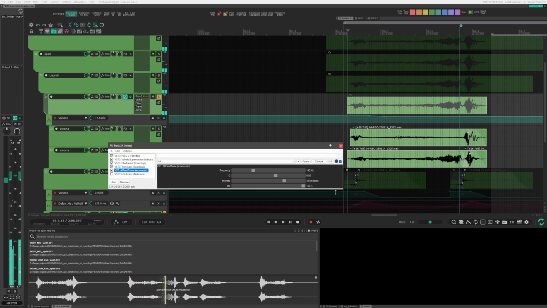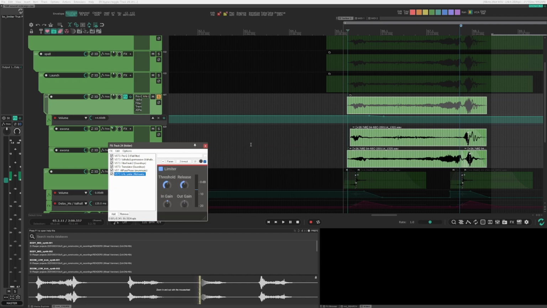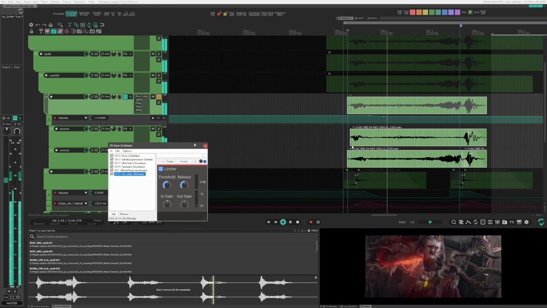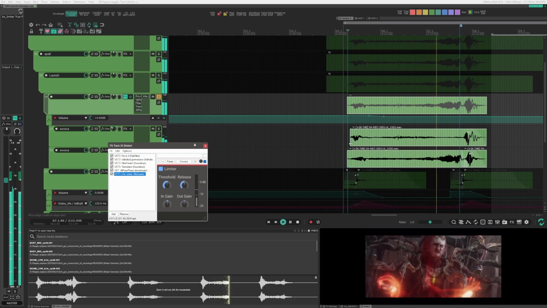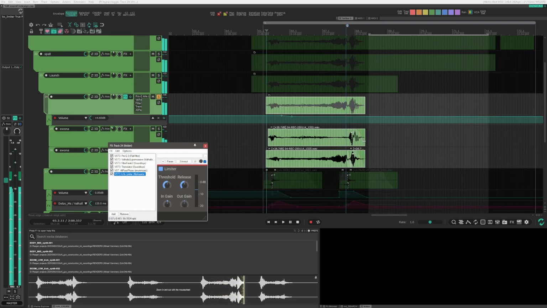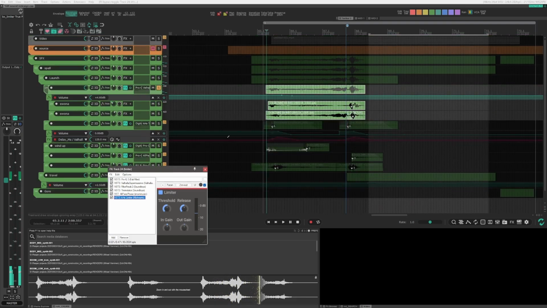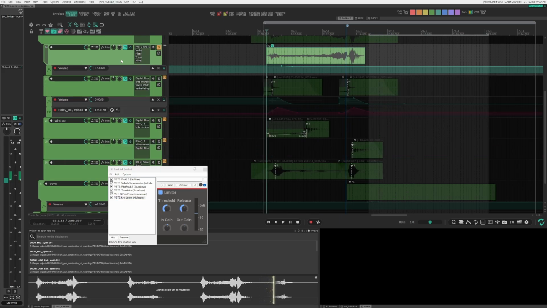So all pass phase is basically like a kilohertz disperser, just giving that nice phase, all pass phase dispersion effect. Then we have limiter. Just adding a little bit of limiting in the end there.